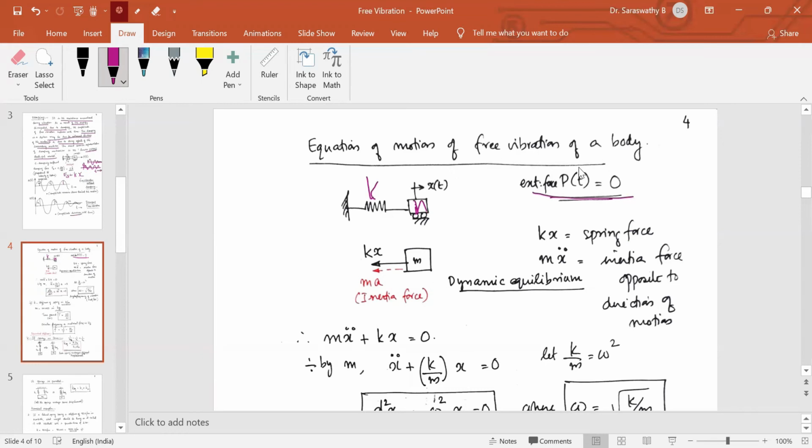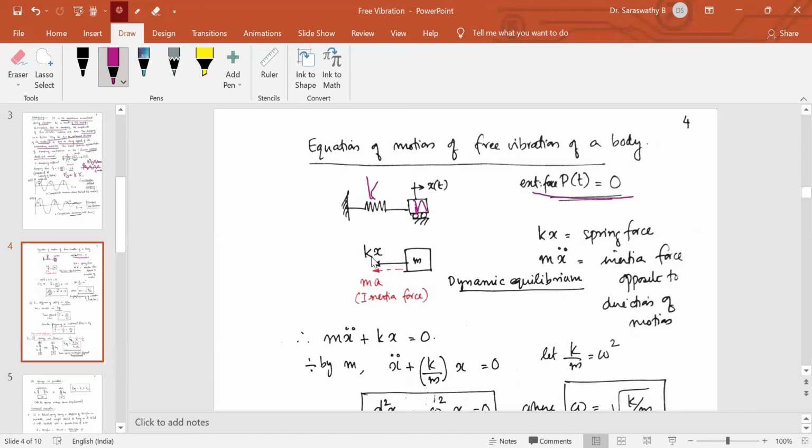So let us come to the forces acting on this mass. I have marked the mass M. The restoring force K into X is acting opposite to the direction of motion. The mass is moving in the rightward direction, X is shown here. So the opposing force is K into X, the spring force, the only force.